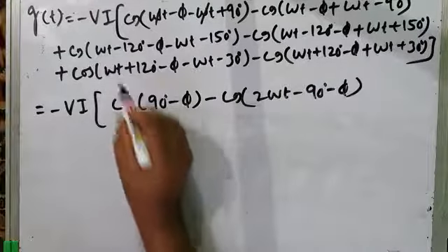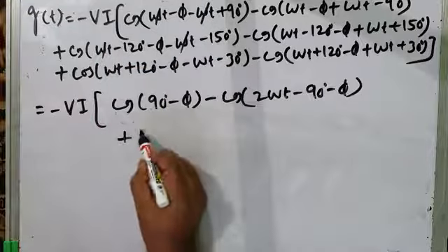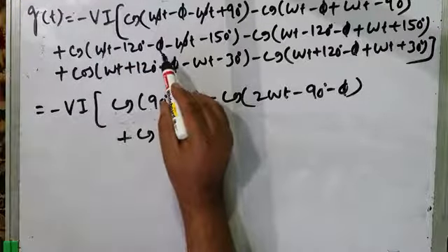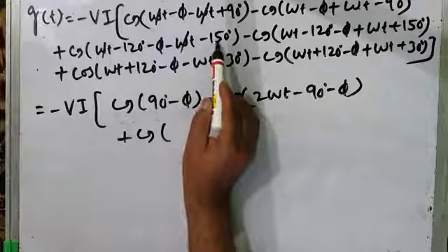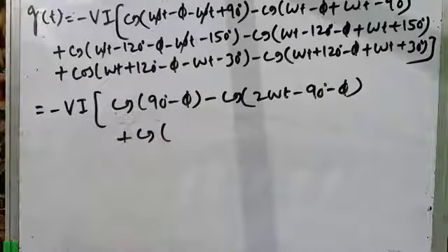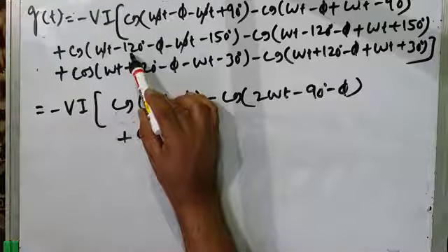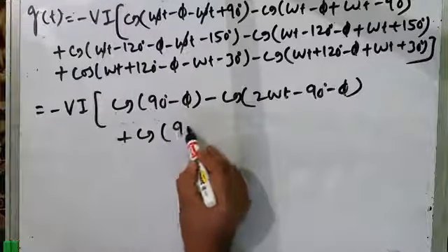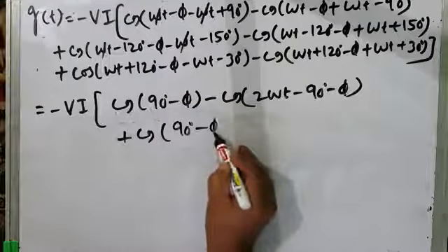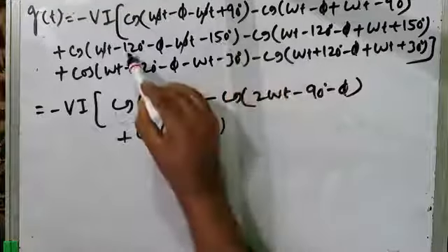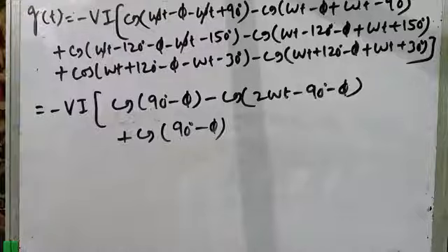Then plus here also omega t and omega t goes. This is cos of this, minus 150 minus 120, but that is minus 270 degrees, and cos of 270 degrees is 0, and cos of 90 degrees is also 0. So instead of writing 270 degrees, I can write 90 degrees minus phi. I hope this is clear to you. See, 150 plus 120 is 270, and cos of 270 is 0.